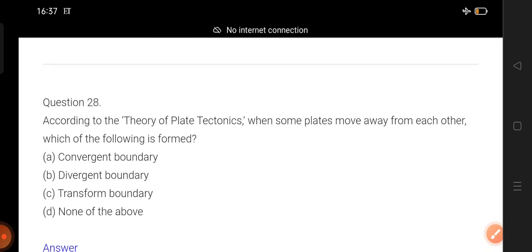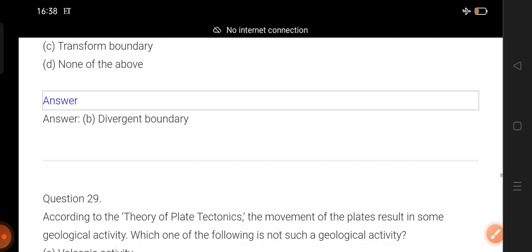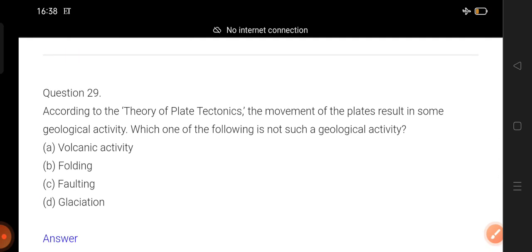28. According to the theory of plate tectonics, when some plates move away from each other, which of the following is formed? Convergent boundary, divergent boundary, move away. Just use the logic of science. When two plates move away from each other, then convergent or divergent? What do you think? Use the logic of science and answer. 1, 2, 3. Disclose the answer. Divergent.